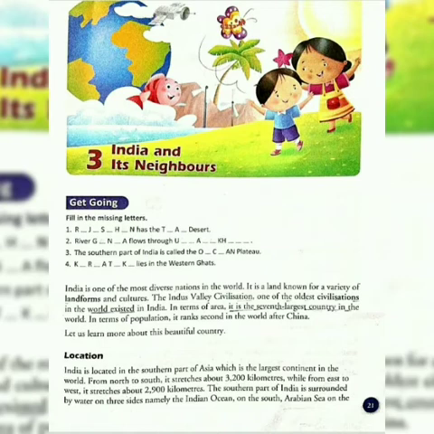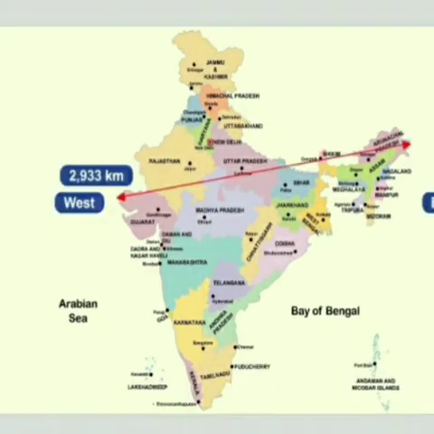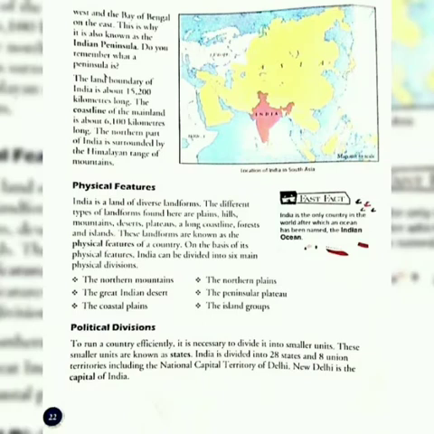Let us learn about the location of India. India is located in the southern part of Asia, which is the largest continent in the world. From north to south, it stretches about 3,200 kilometers, while from east to west it stretches about 2,900 kilometers. The southern part of India is surrounded by water on three sides, namely the Indian Ocean on the south, the Arabian Sea on the west, and the Bay of Bengal on the east. This is why it is also known as the Indian Peninsula.